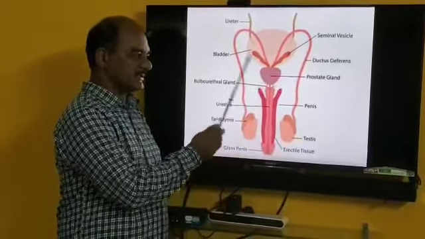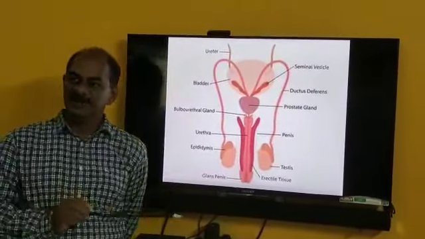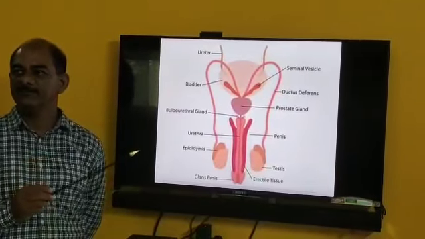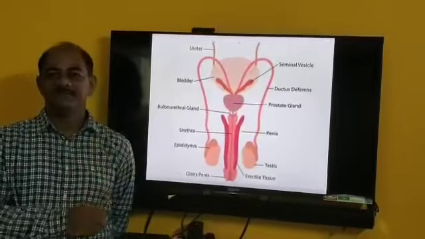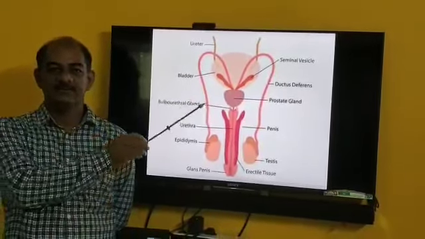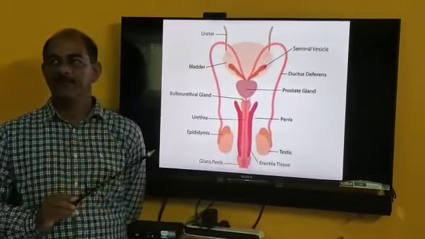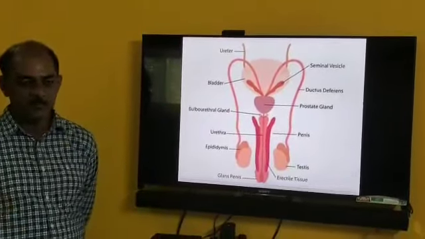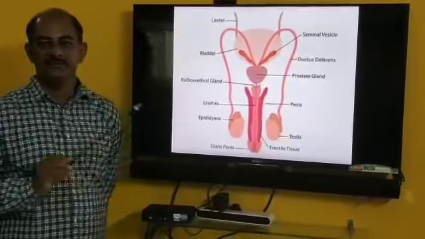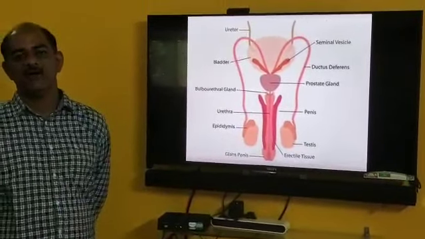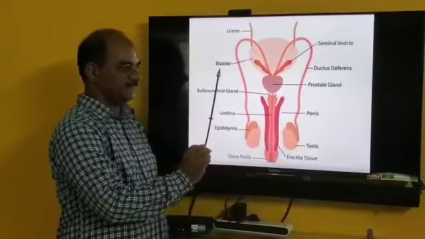Second is the prostate gland. This prostate gland is single. It is present at the base of the urinary bladder. It discharges 30% of the alkaline fluid, called prostatic fluid, and that prostatic fluid neutralizes the acidity of urine and of the vagina of the female. So that is concerned with the prostate gland.